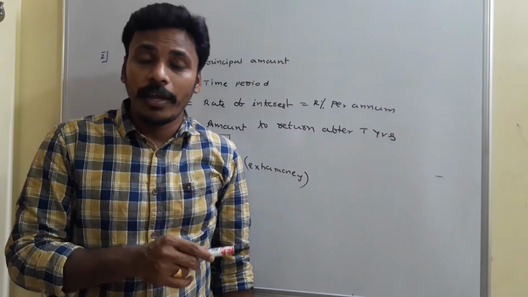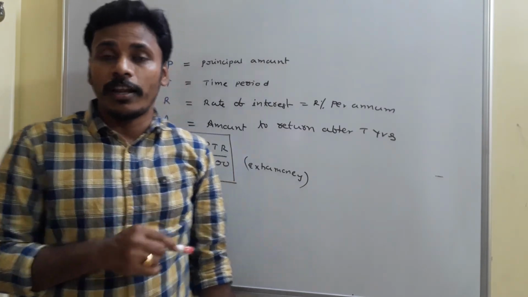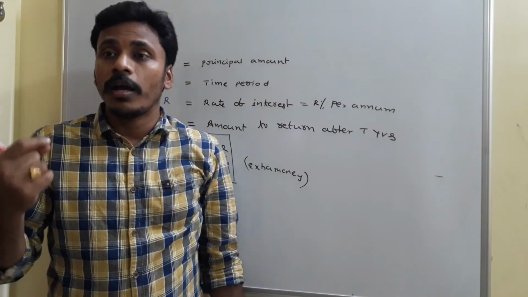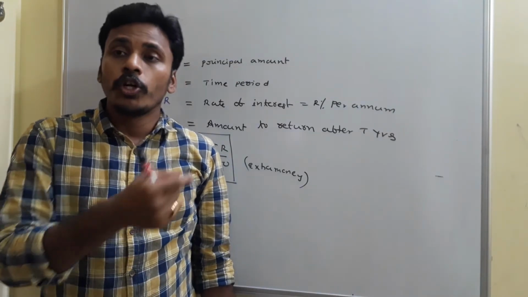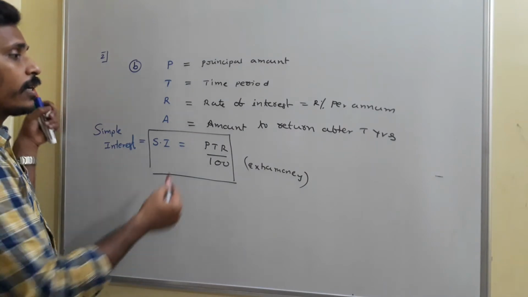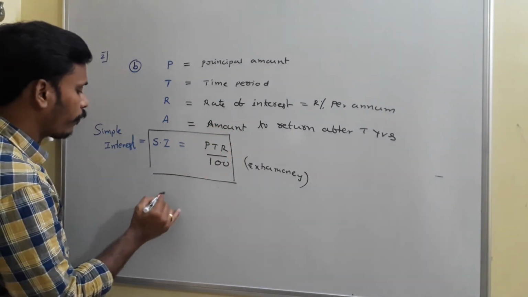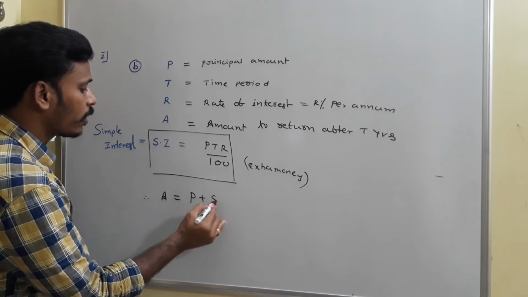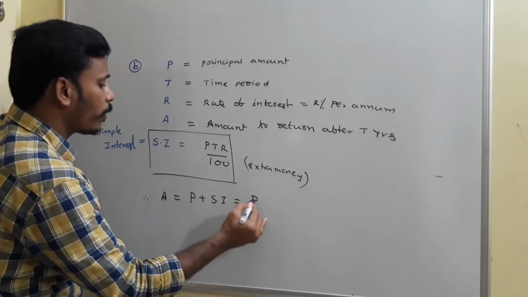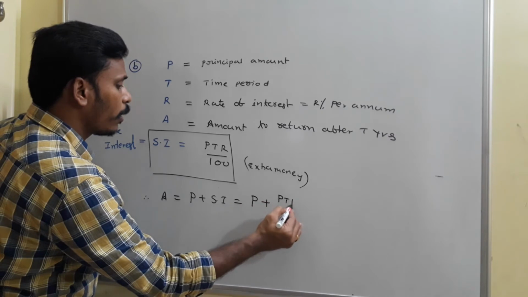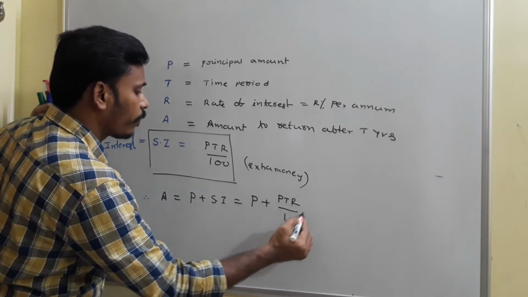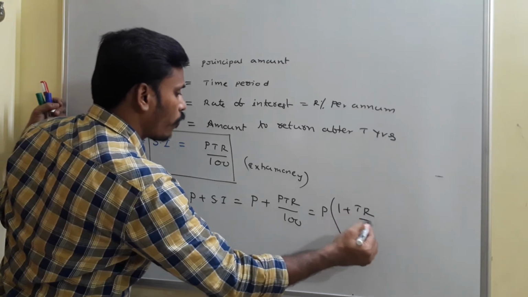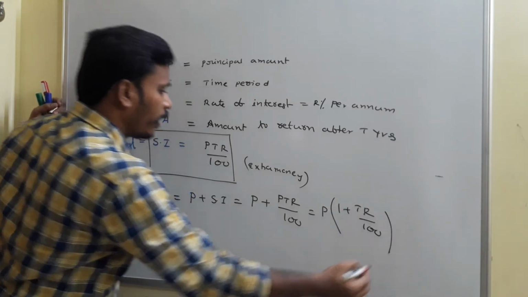We need to pay extra money along with the original money, and that original amount, the principal amount, along with this simple interest together makes the amount to return after T years. Therefore amount is equal to principal plus simple interest, and the principal is P, simple interest is PTR by 100, and if you take P out, P times of 1 plus TR by 100.